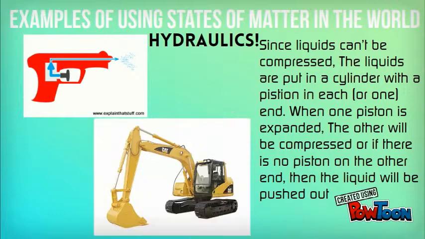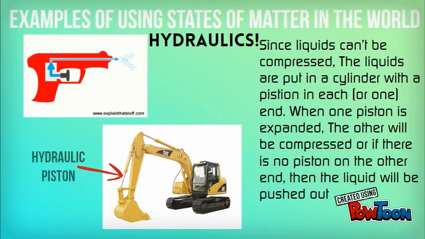Since liquids can't be compressed, the liquids are put in a cylinder with a piston in each end or one end. When one piston is expanded, the other will be compressed, or if there is no piston on the other end, the liquid will be pushed out.